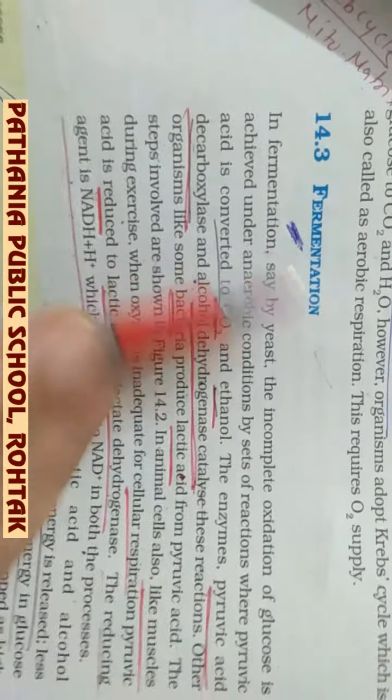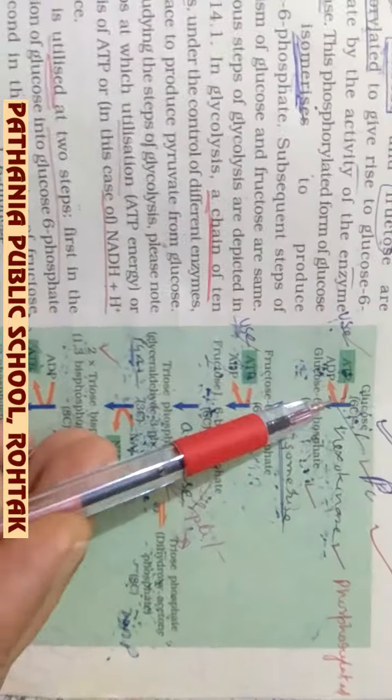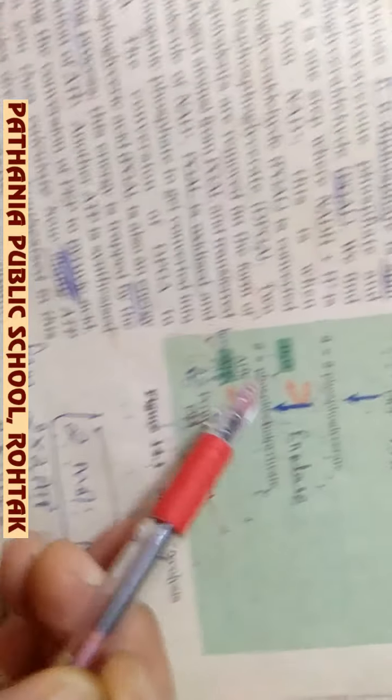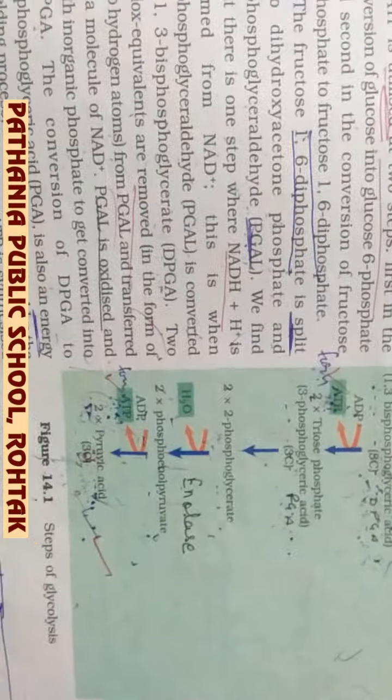In continuation of the previous video, we were discussing the steps of respiration, the mechanism of respiration. The first step of respiration is glycolysis, and we have seen that when one molecule of glucose undergoes glycolysis in the cytoplasm, then two molecules of pyruvic acid are formed. So this was glycolysis.